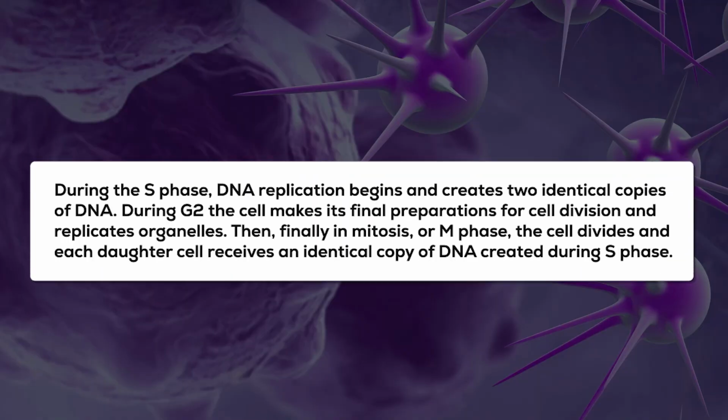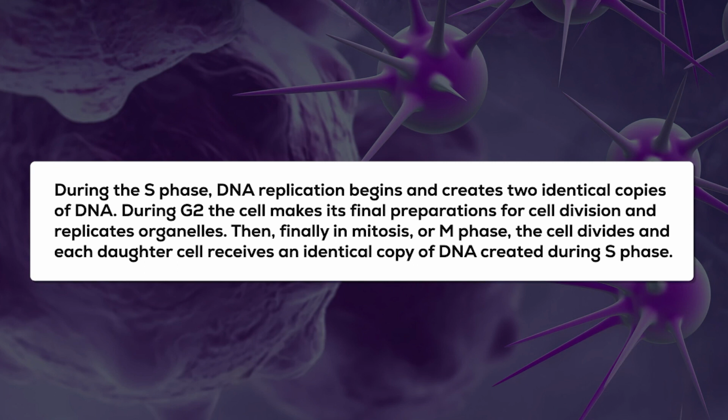DNA replication begins in the S phase of the cell cycle. In S phase, via DNA replication, 2 identical copies of DNA are created. During the G2 phase, the cell makes its final preparation for cell division. It replicates the organelles so that they can be divided into every daughter cell.